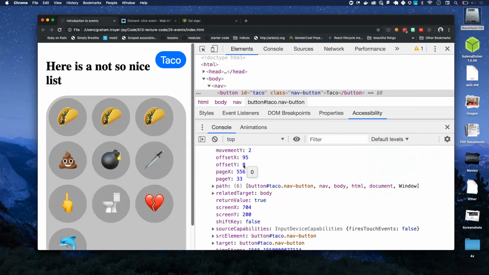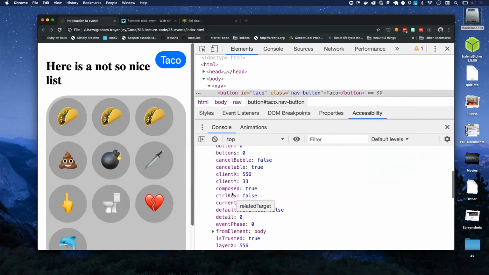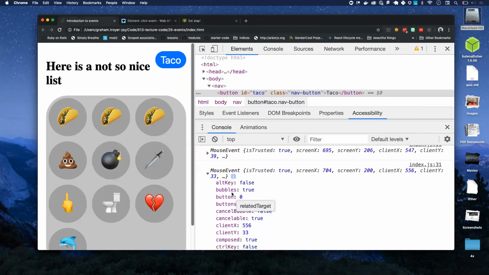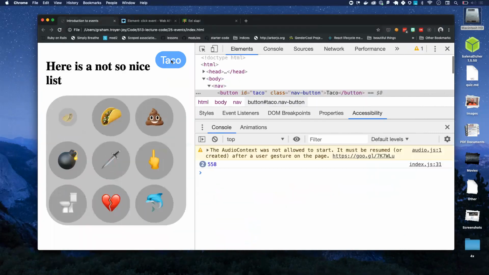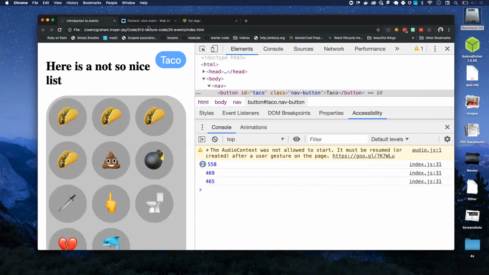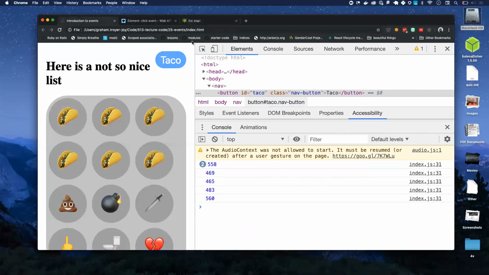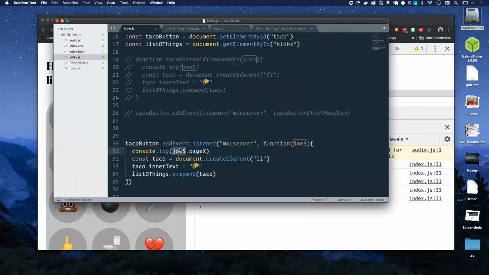So we want to check those variables inside there. Yeah, there are properties and values inside this event object that we can inspect and use however we want. So let's do page X and console log that. As we mouse over it, that value is going to be different. And I just do that like an object, grabbing the property.